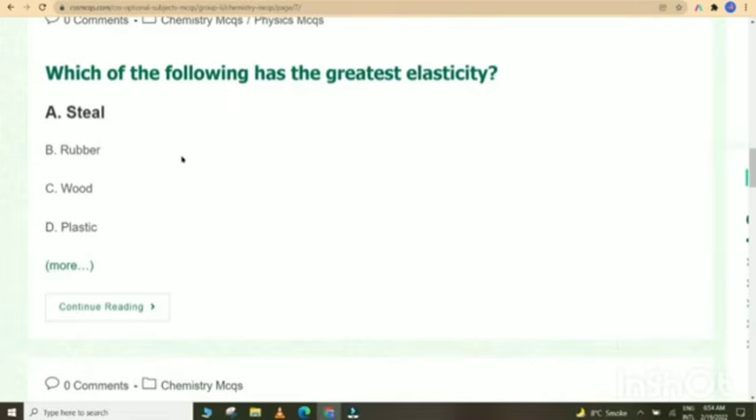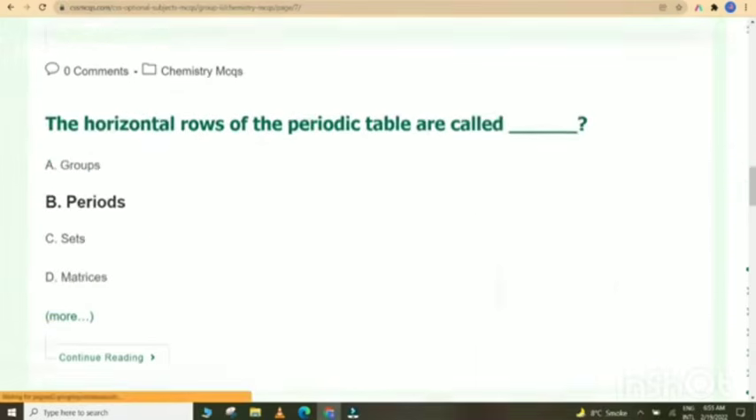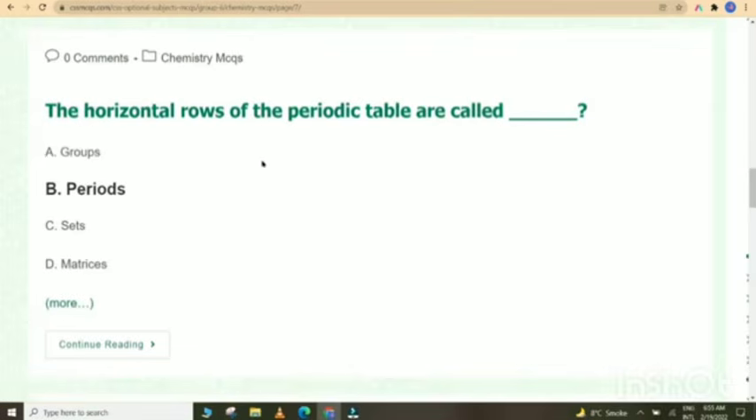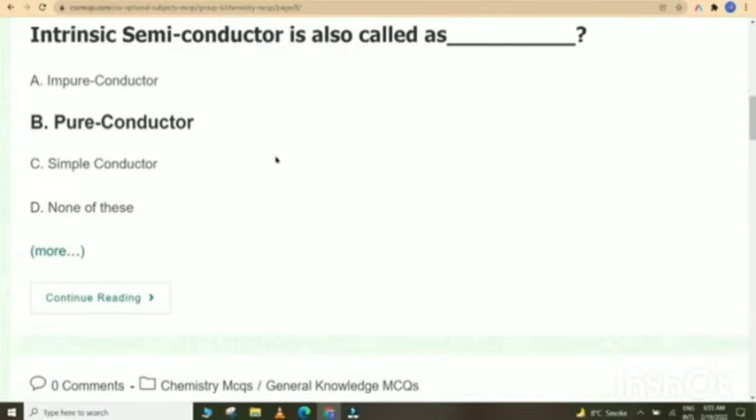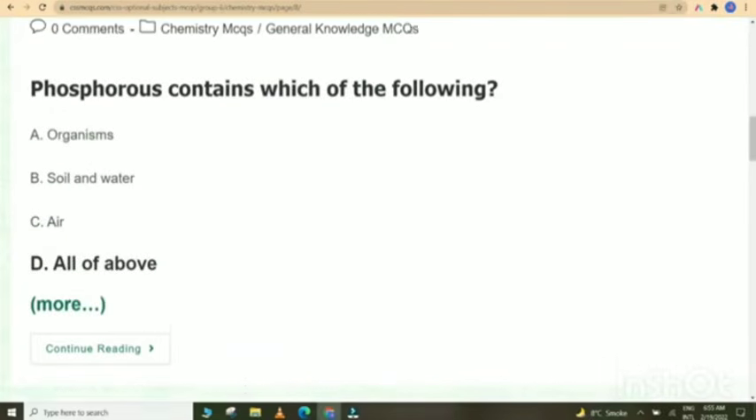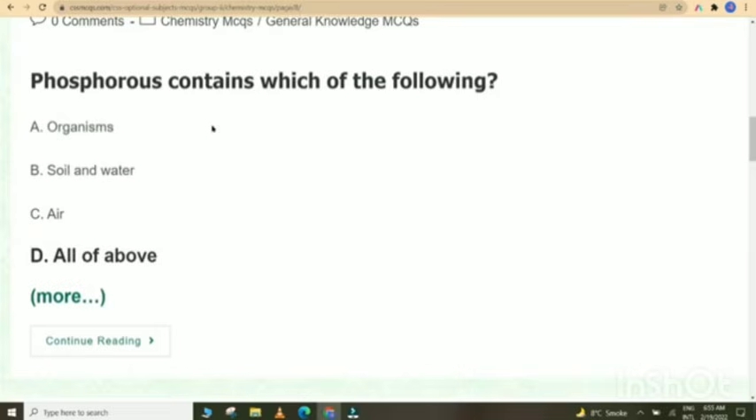Which of the following has greatest elasticity? Steel. The horizontal rows of the periodic table are called periods. Which of the following is more reactive? Alkene. Intrinsic semiconductor is also called as pure conductor. Phosphorus is contained in which of the following? Organisms, soil and water, air, all of the above.